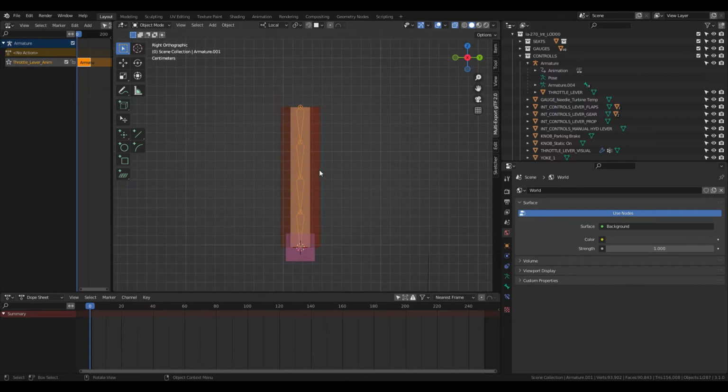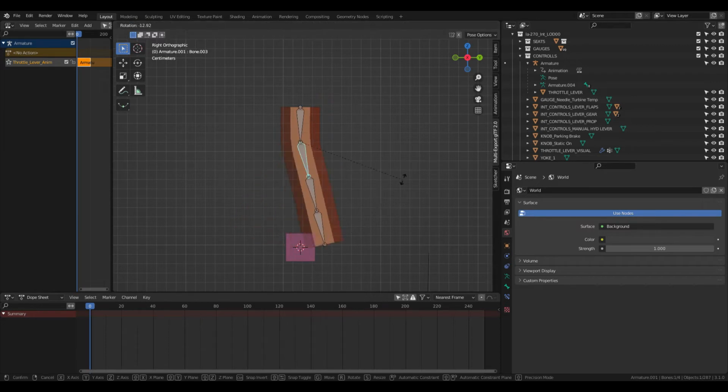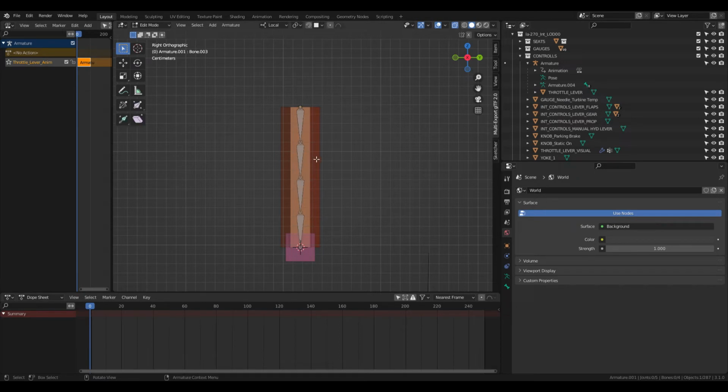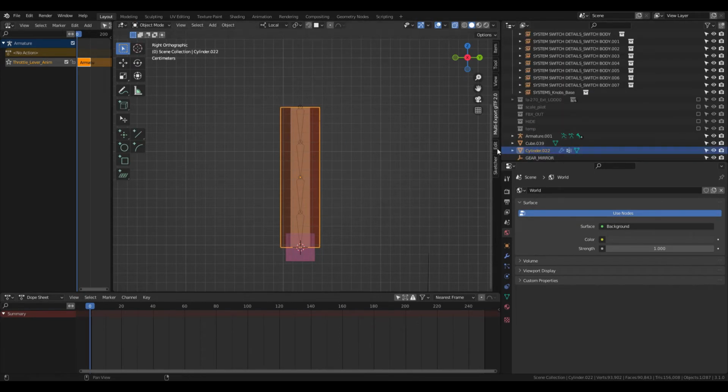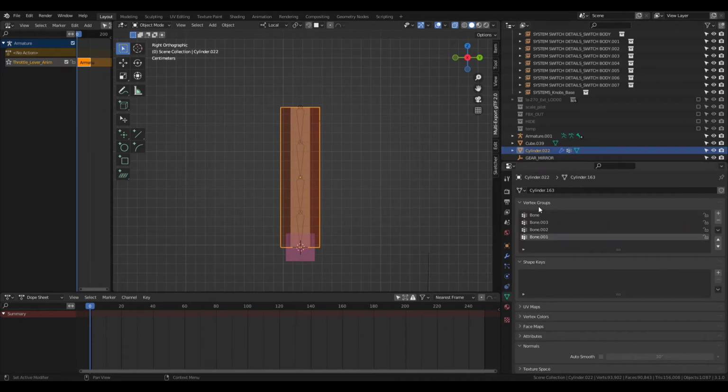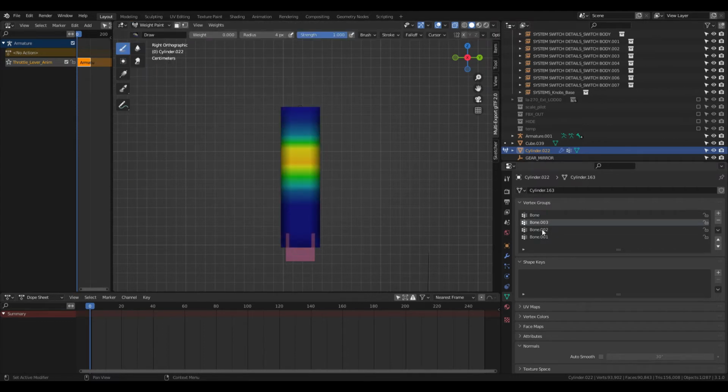But you notice even if you clear the parent, when you go back into pose mode, you can still pose it. That's because the mesh itself still is set up with these vertex groups. Now when you go into weight paint mode and select your vertex groups, you see your weight paint is applied automatically there.